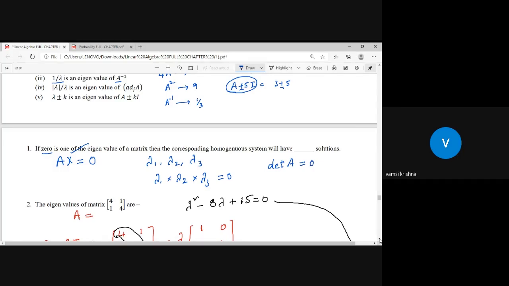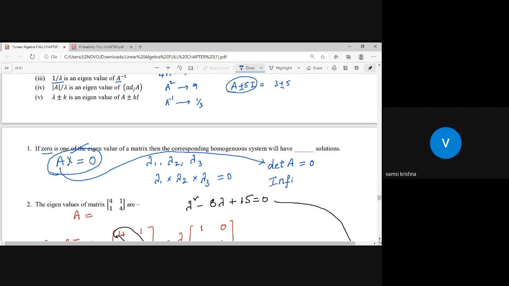In Ax = 0, the matrix form of a system of equations, the coefficient matrix A has det 0. Det A is 0 means the system has infinite solutions. Then the number of solutions is infinite.